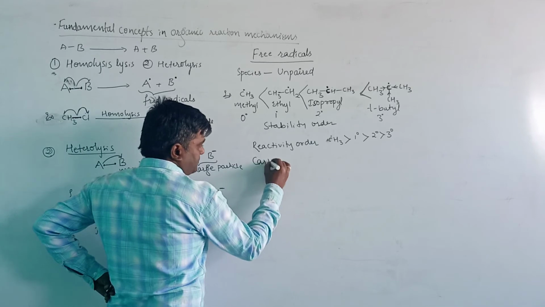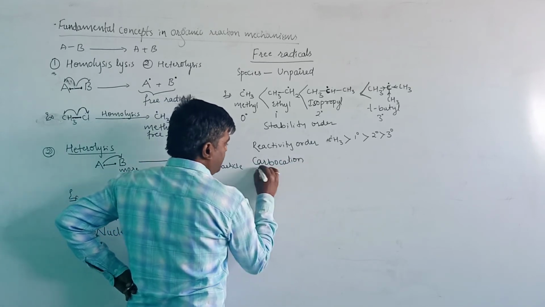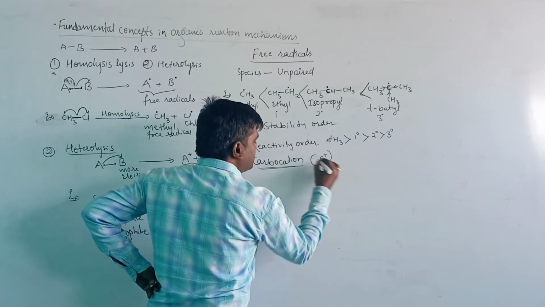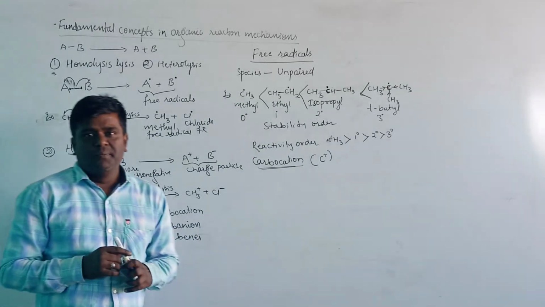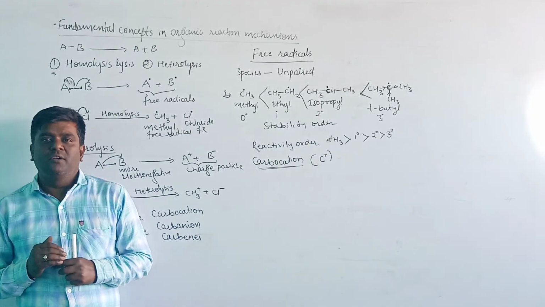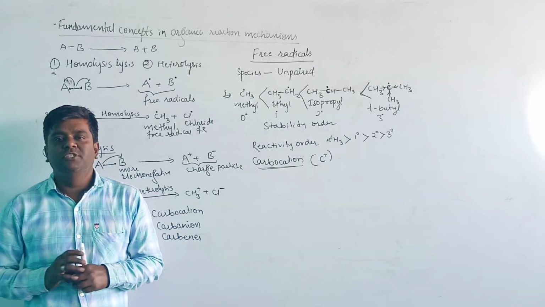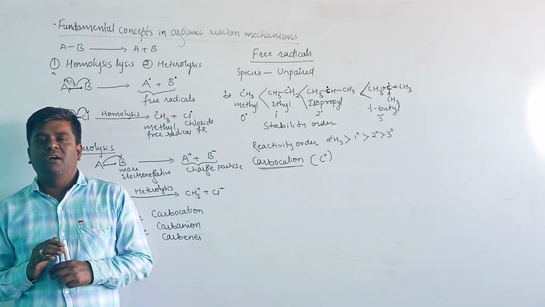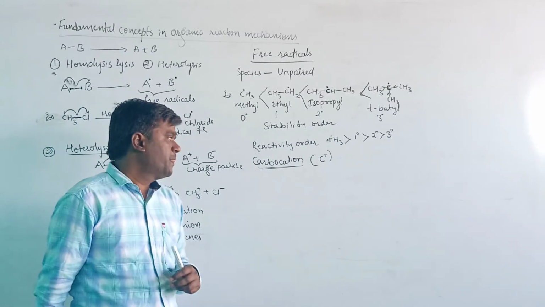Carbocation. Generally we can represent it as C plus. Carbocation means the positive charge present on the carbon atom is known as a carbocation. Once again I will repeat the definition: the positive charge present on the carbon atom is known as a carbocation.